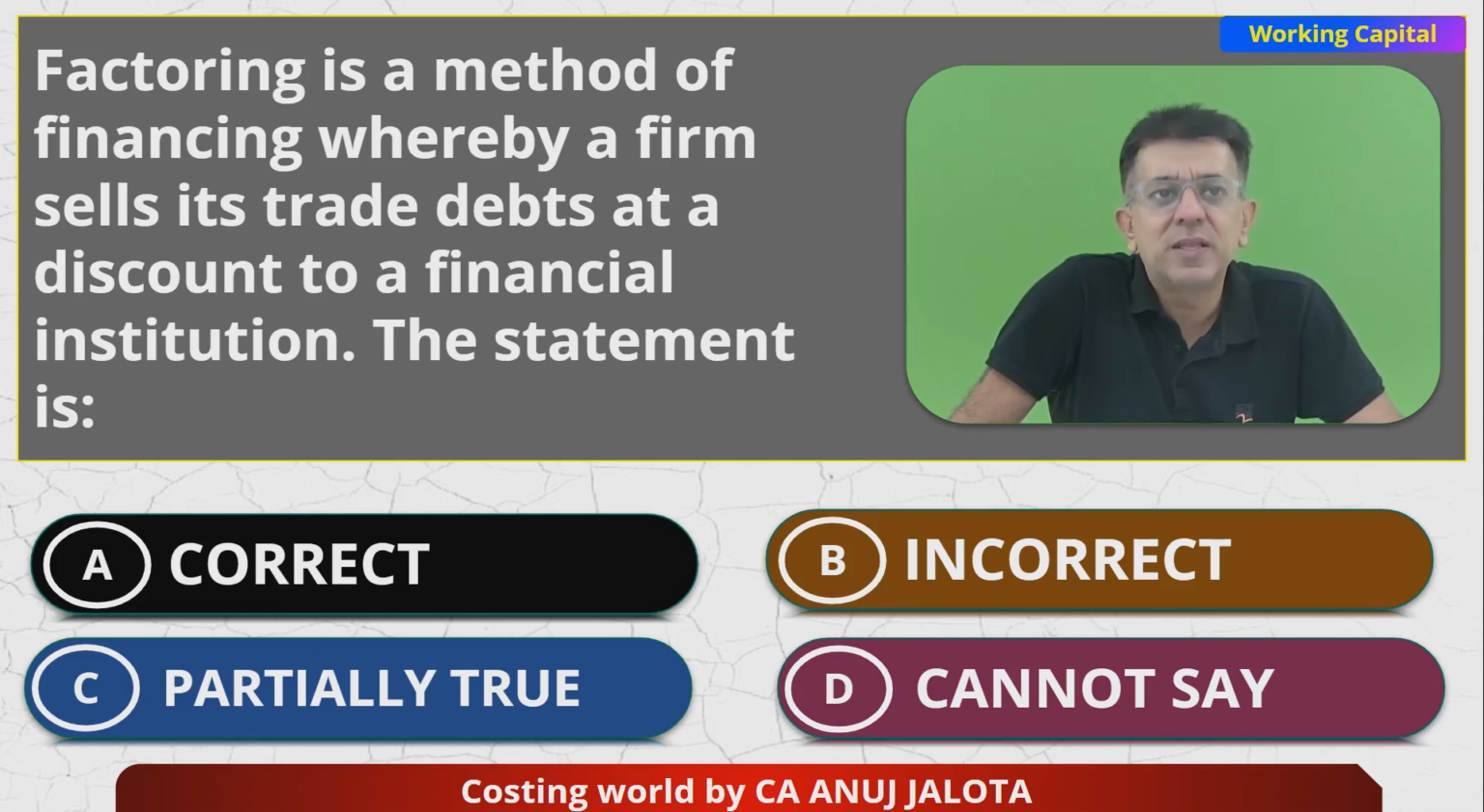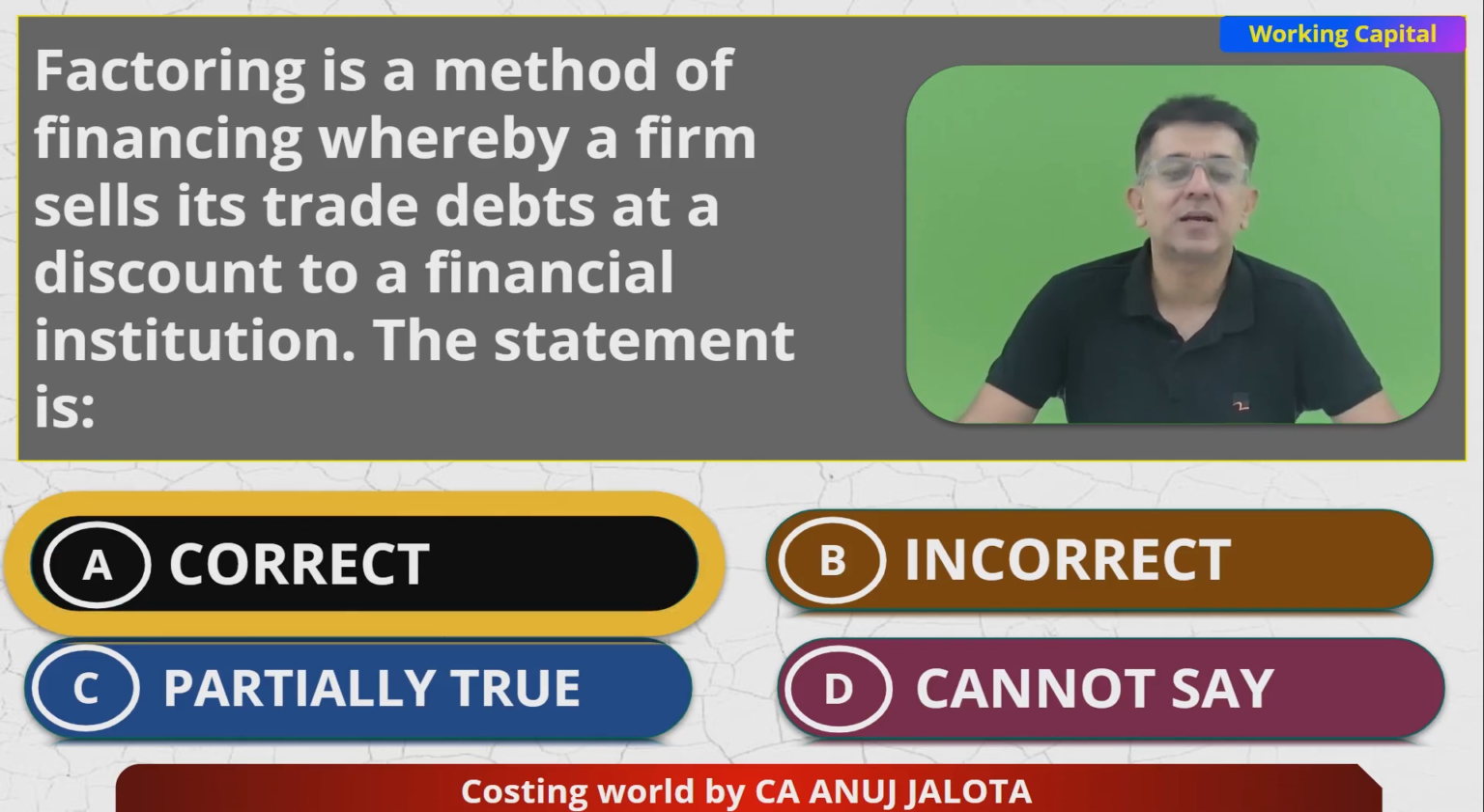So factoring is a method whereby a firm sells its trade debts at a discount to a financial institution. This statement is absolutely correct. So the answer should be A over here. That is the correct answer.